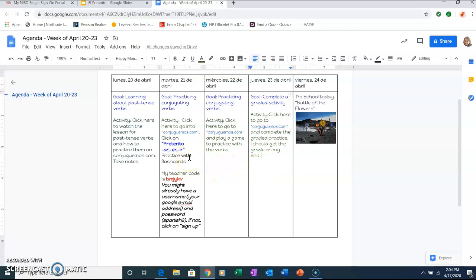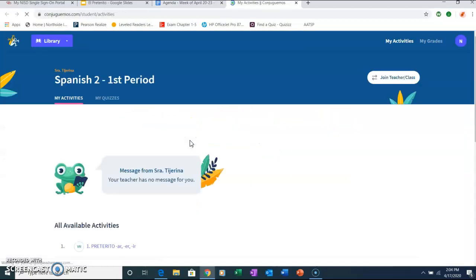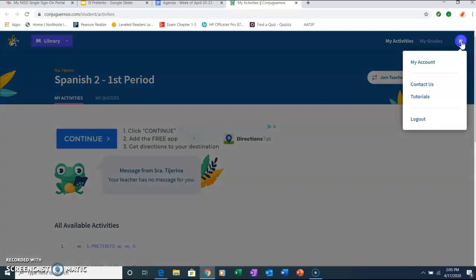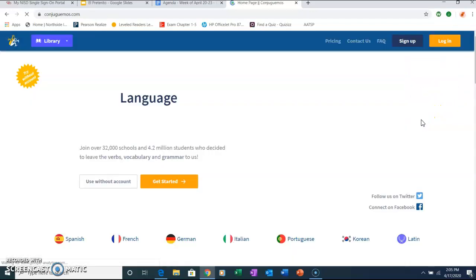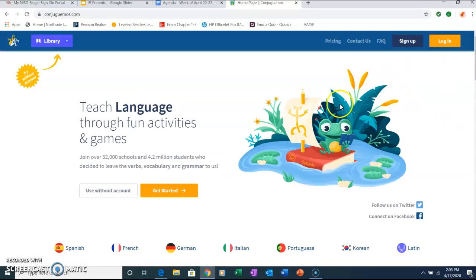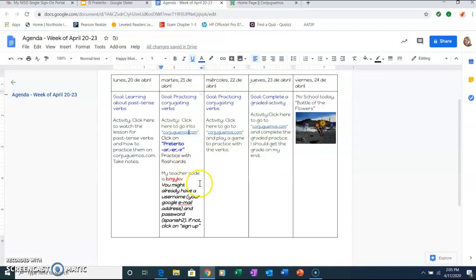Okay, so going back to Conjuguemos, I'm going to click on the link and it'll take me to that page. Since I was working on it a while ago, I'm going to log out so I can show you this is what you are going to be looking at. You have two choices, to sign up or to log in. Now, most of you have already worked with Conjuguemos. And if you remember that, then that means that you already have a username. More than likely, your username is your Google email address.